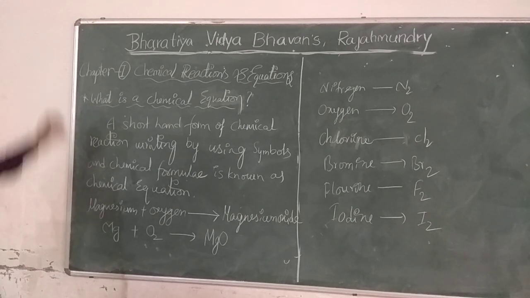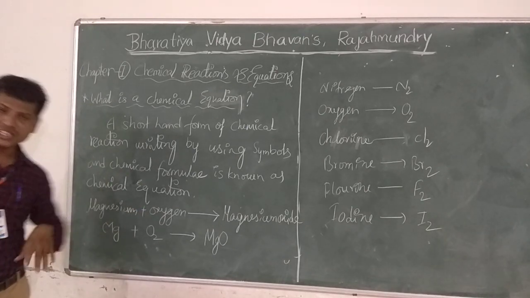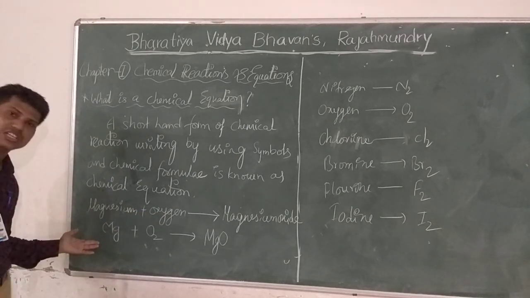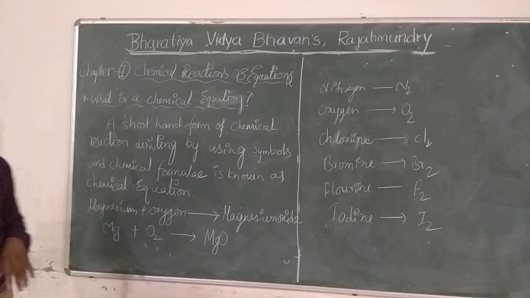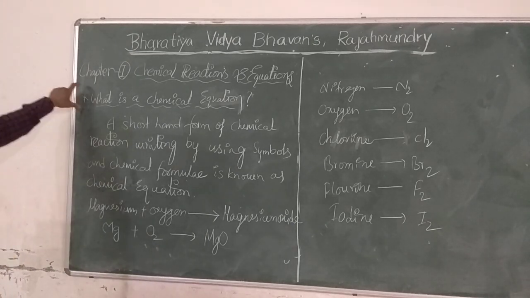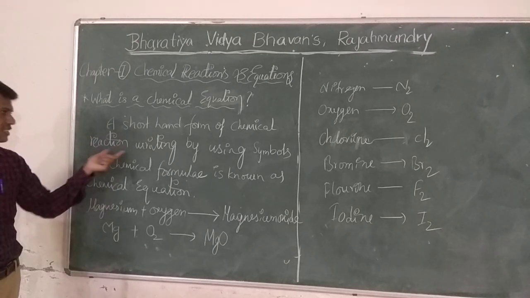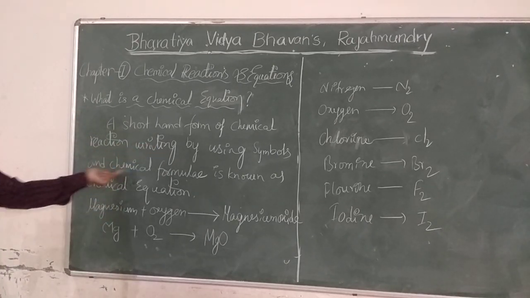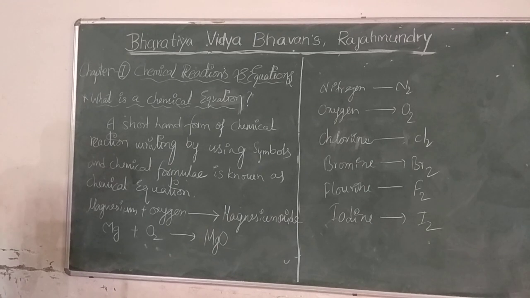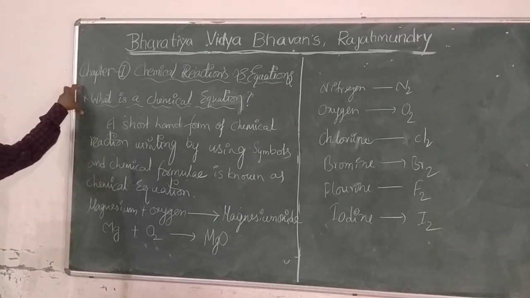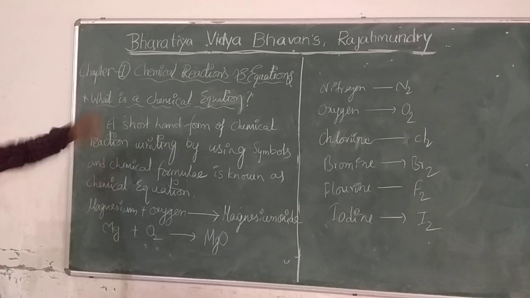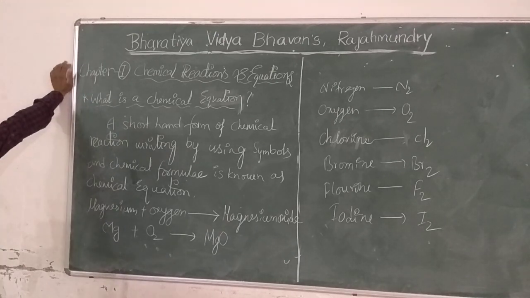So in this way, we are writing a chemical equation. This is known as a chemical equation. Very, very important. Once again, I am repeating. What is a chemical equation? A shorthand form of a chemical reaction written by using symbols and chemical formulas is known as a chemical equation. Very, very important.